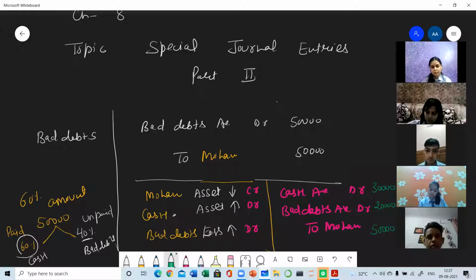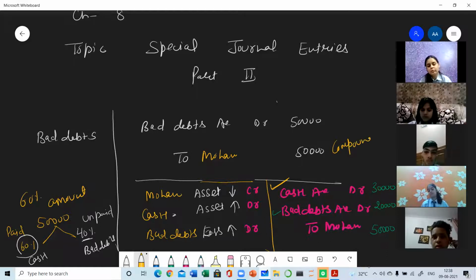So this is the special journal entry in which the whole amount has not become bad debt. Only a part has become bad debt. So the part which has become bad debt will go to the bad debt account, and the rest part which we have received will go to the cash account. And in this entry, we can see that two accounts are debited and one account is credited. So it means what type of entry is this? This is a compound journal entry. The entries in which more than two accounts are involved are known as compound journal entries. Clear? So the next entry, write down.